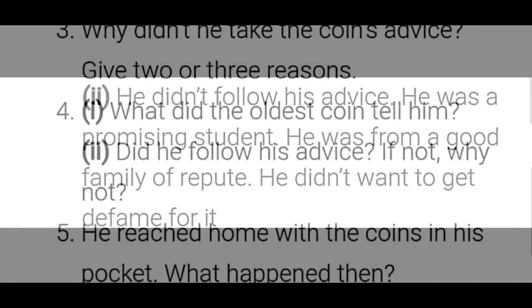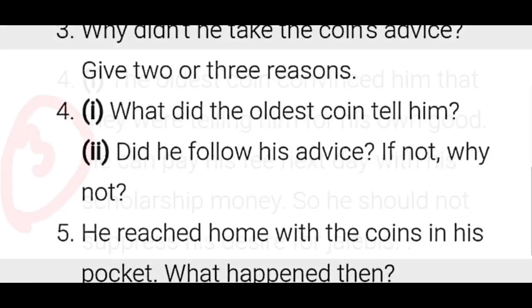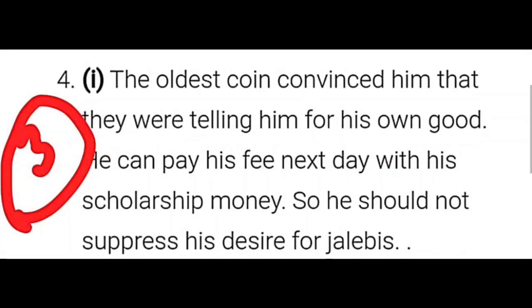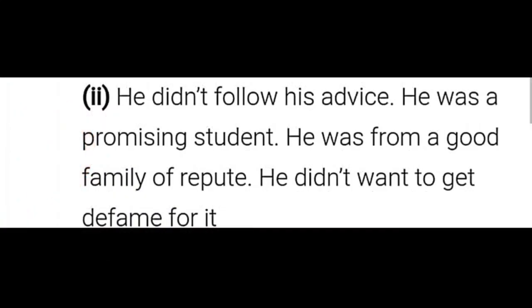I'll repeat the question again. What did the oldest coin tell him? Did he follow his advice? If not, why not? So the answer: the oldest coin convinced him that they were telling him for his own good. He can pay his fees the next day with his scholarship money, so he should not suppress his desire for jalebis. He didn't follow his advice. He was a promising student and he was from a good family of repute. He didn't want to get defamed for it. That's the answer for the fourth question.